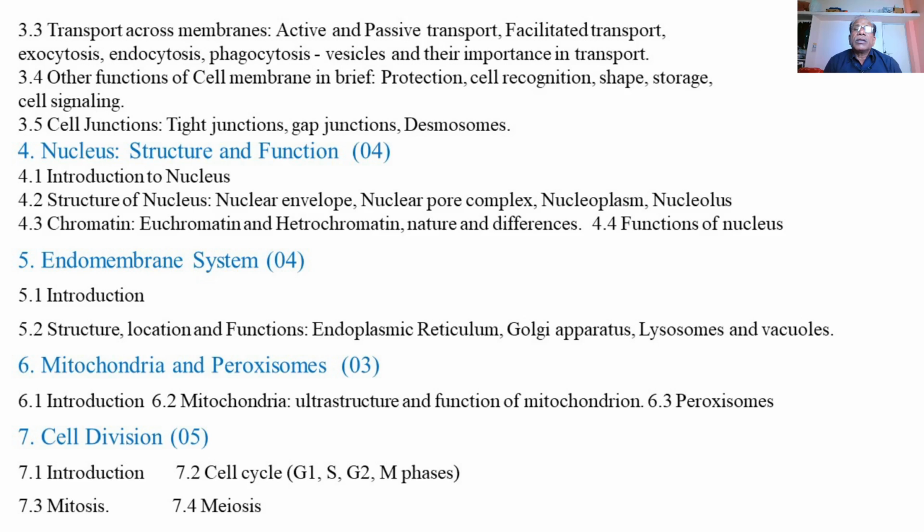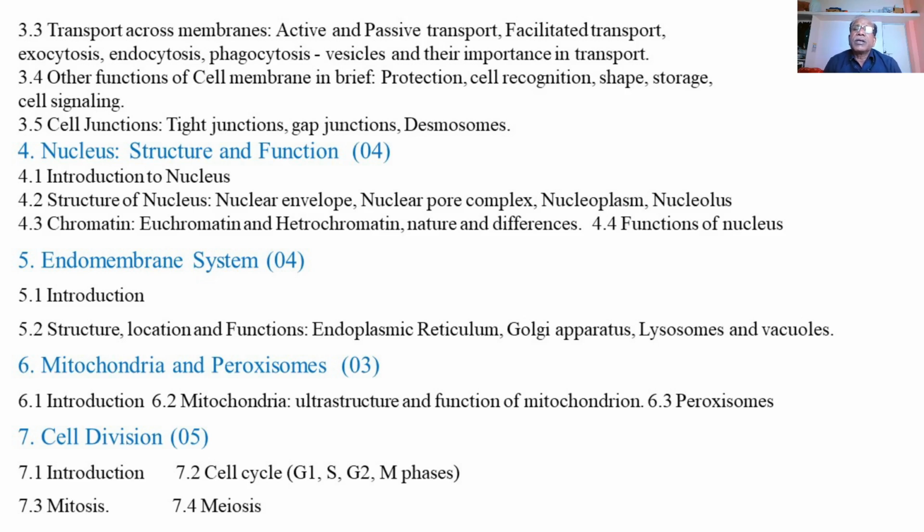So there are various types of transport of the biomolecules or the different materials which are essential for the cellular growth or functions or the normal functioning or survival of the cell.